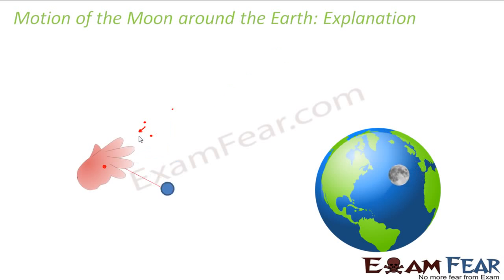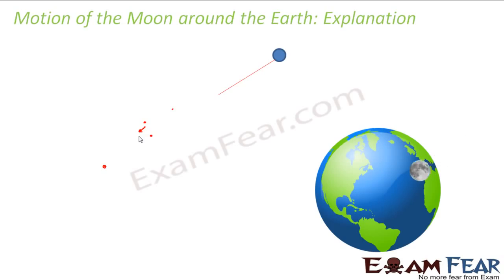Now what happens the moment you leave the thread? As soon as you leave the thread, the stone will fly away. The stone will move in a straight line path, right? You can try it yourself. The stone will move somewhere and fall down. Correct? So that means the stone was moving in that circular path because of a force which was attracting it at every point towards the center. And that force is known as the centripetal force.